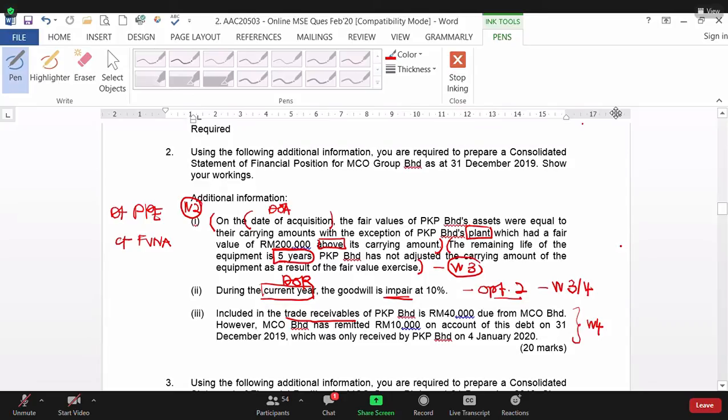So now try your best. We already did adjustment trade receivable here. So I think you managed to complete your work. We already did adjustment intra-group just now in the example 14, B, C, D. So now I think you can complete the rest of your working.